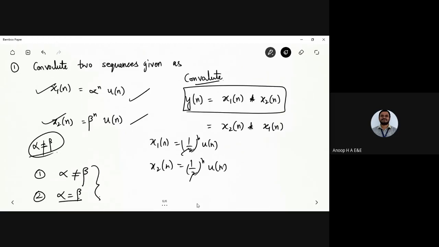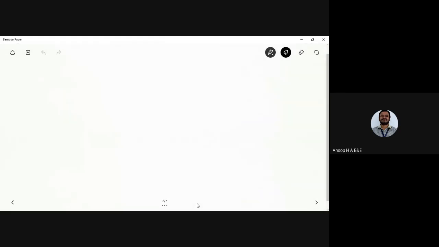I want you to apply the convolution to these two signals and find out what y of n is when alpha not equal to beta, and when alpha equals beta, what the output would be.